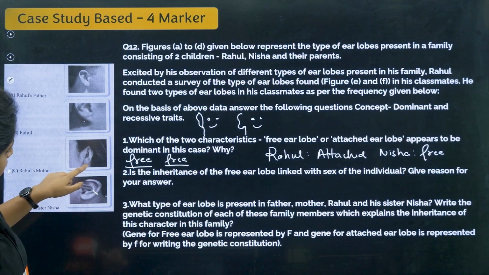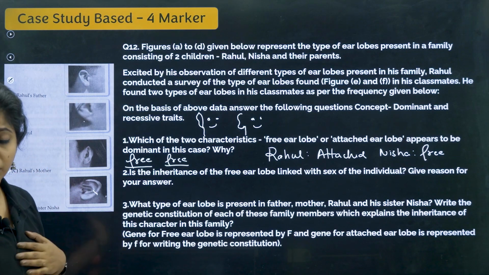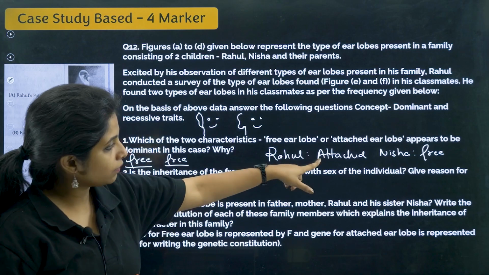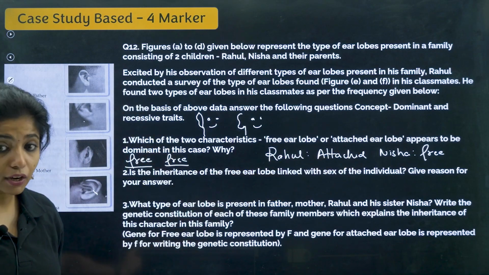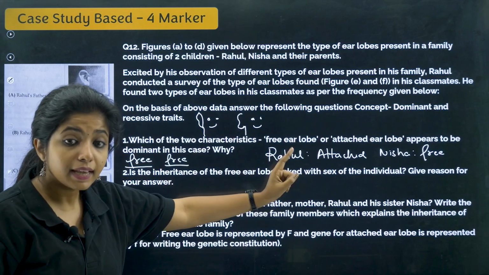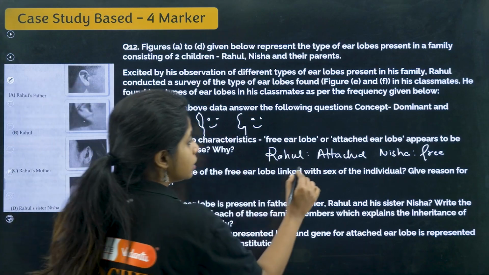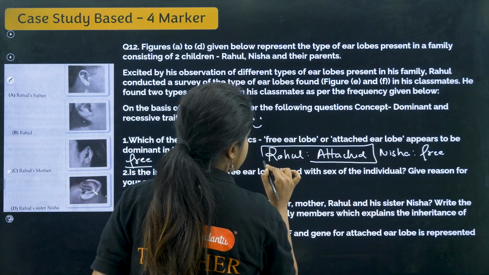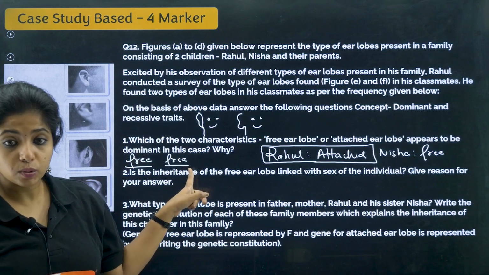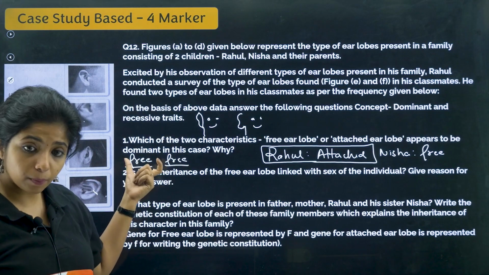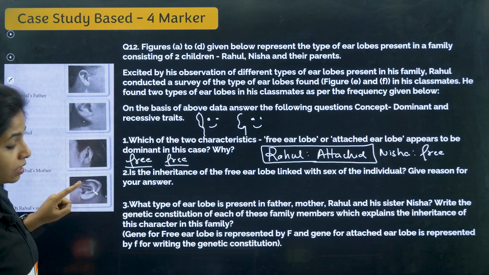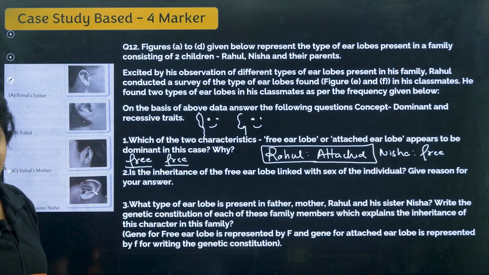Okay, this also seems to me to be free. If free is there in both the parents, and only Rahul has attached, whereas Nisha's is also free, I get to know that if something is not found in the parental generation but it is found in the progeny generation, that means this particular thing is recessive. This thing that you see is recessive, whereas the free one would be dominant, because you can find both in the parents. In the parent this is free, this is also free, whereas over here Nisha's is also free, but only Rahul has attached one.